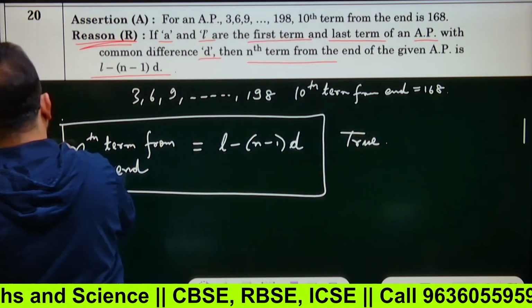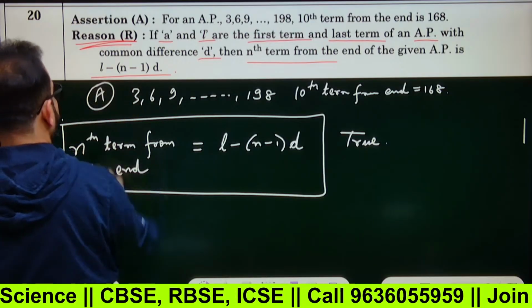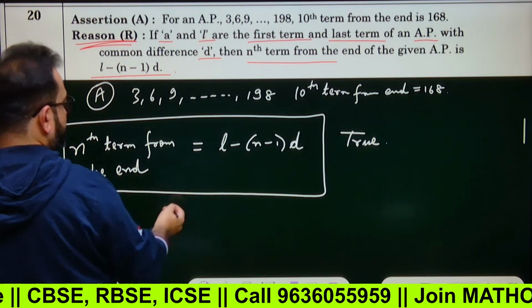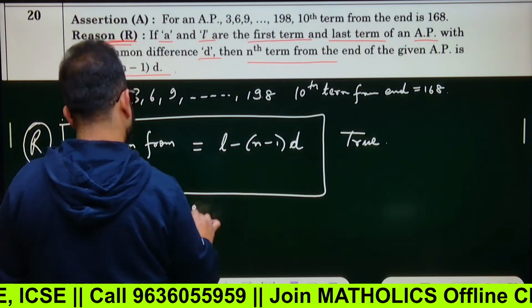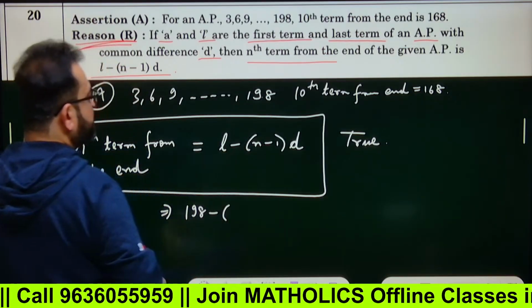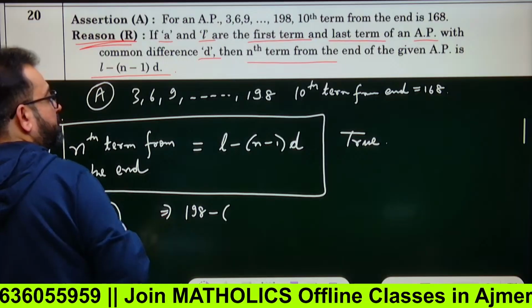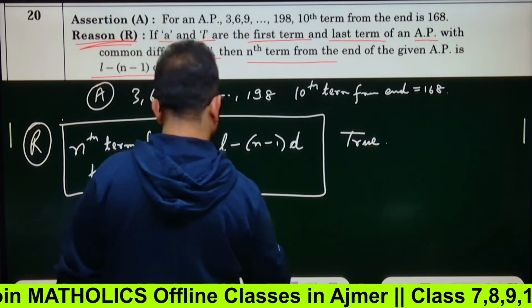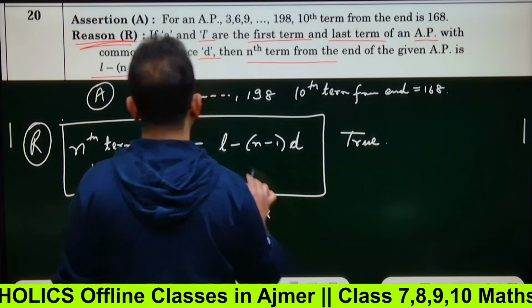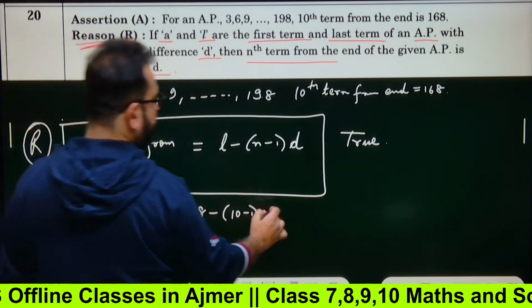So the reason is true. Now let's check the assertion. Let's calculate the term. It will be L, the last term, 198, minus (n minus 1). We do not know the nth term from the end, so n will be 10. So 10 minus 1, into D, the common difference, which is 3 (6 minus 3).